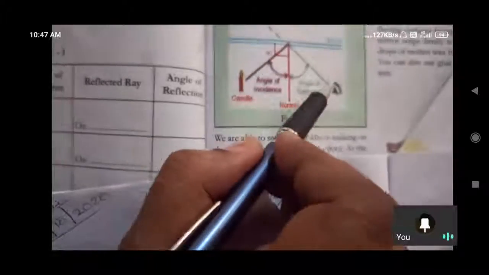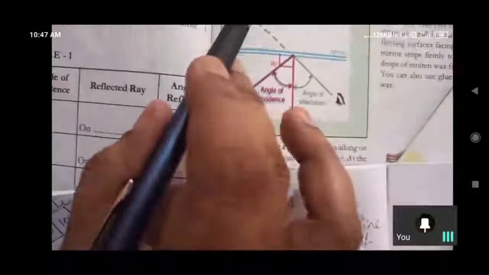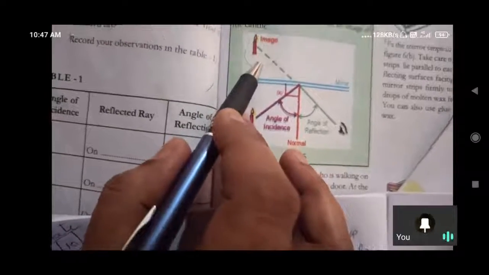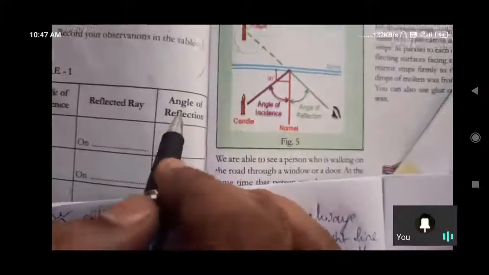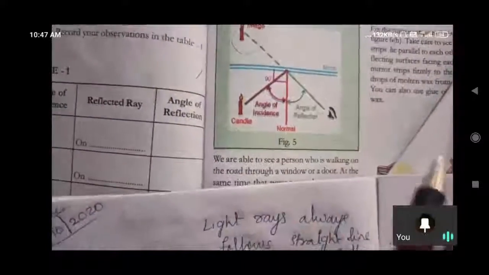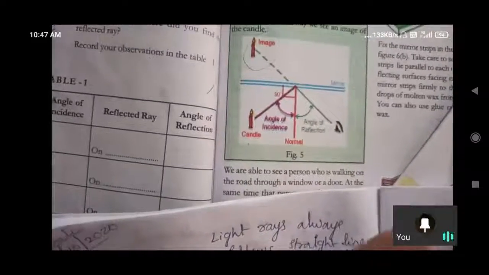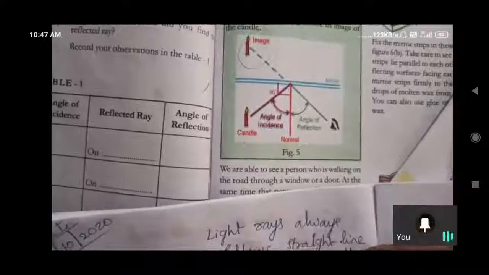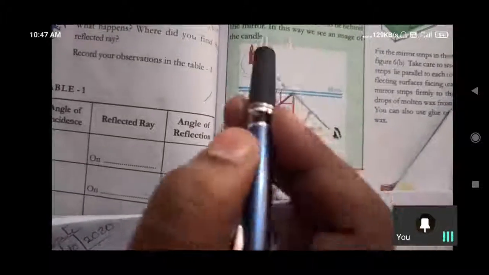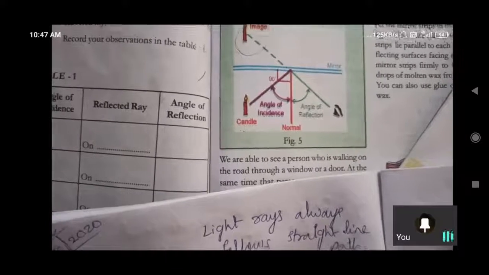The image we observe inside the mirror is a virtual image. If we place another screen here, the rays pass onto that screen as well, and we can capture it as a photo.